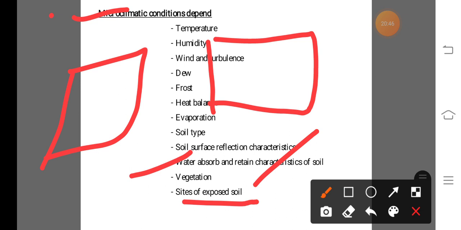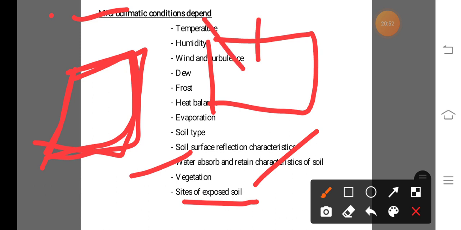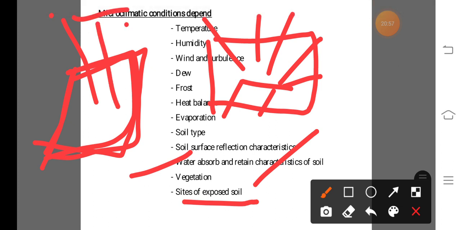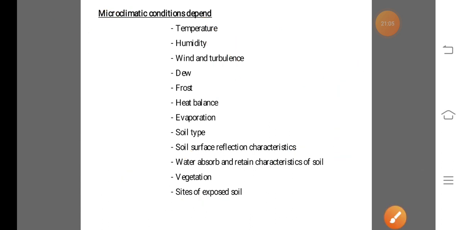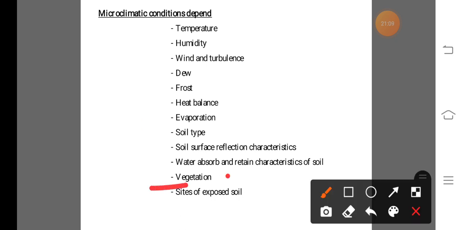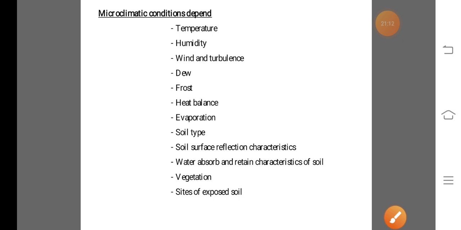That means suppose this area is maximally exposed and this area is covered with crop, here the effect of temperature and also the effect of rainfall is higher than in this area. How this effect works we discussed in the vegetation point. So these are the different factors on which the microclimatic condition depends.